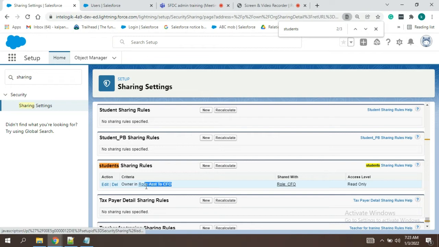This role will be shared with the role of this, and the access we are providing is read only. The expectation is that Tom should now be able to see all the records which are created by Kalpana.